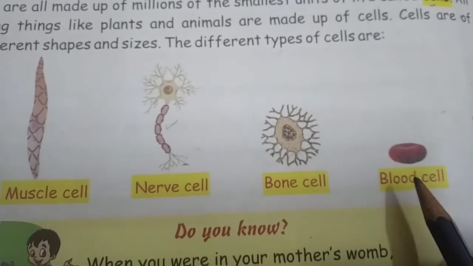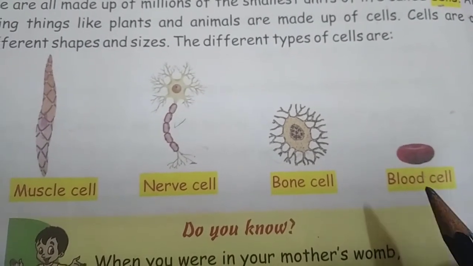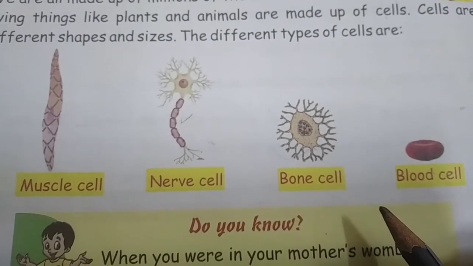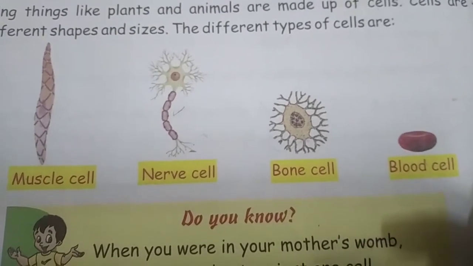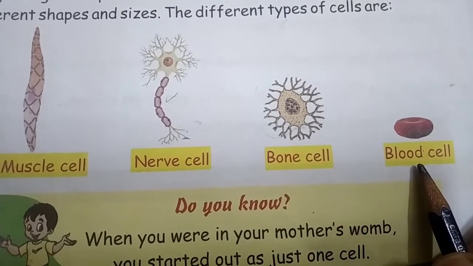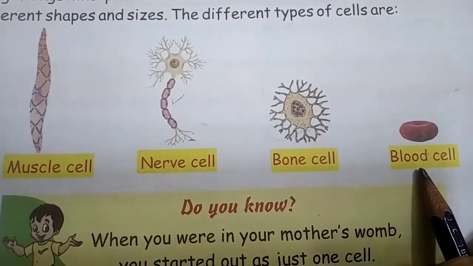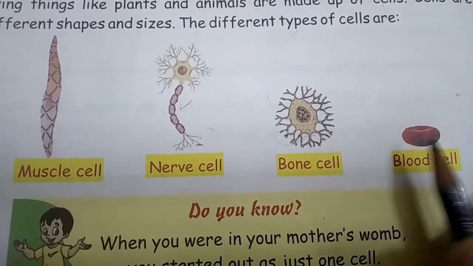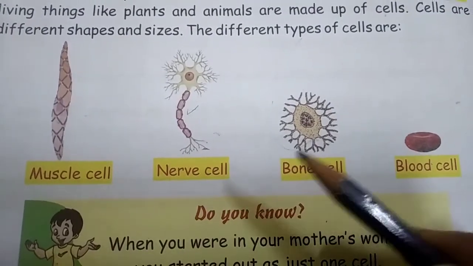Okay. So now cockroach doesn't have red blood cells, so that's why the blood of cockroach is white. But we humans have both red blood cells and also white blood cells. Okay. So for this you have to remember the structures of these cells. Understood? Now moving to the next one.